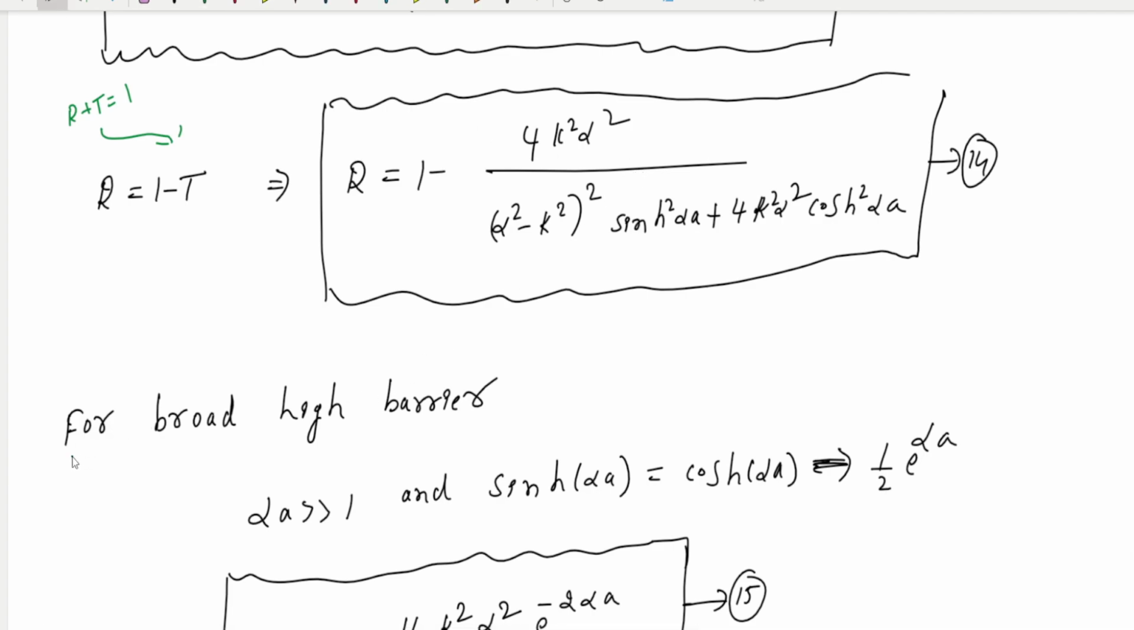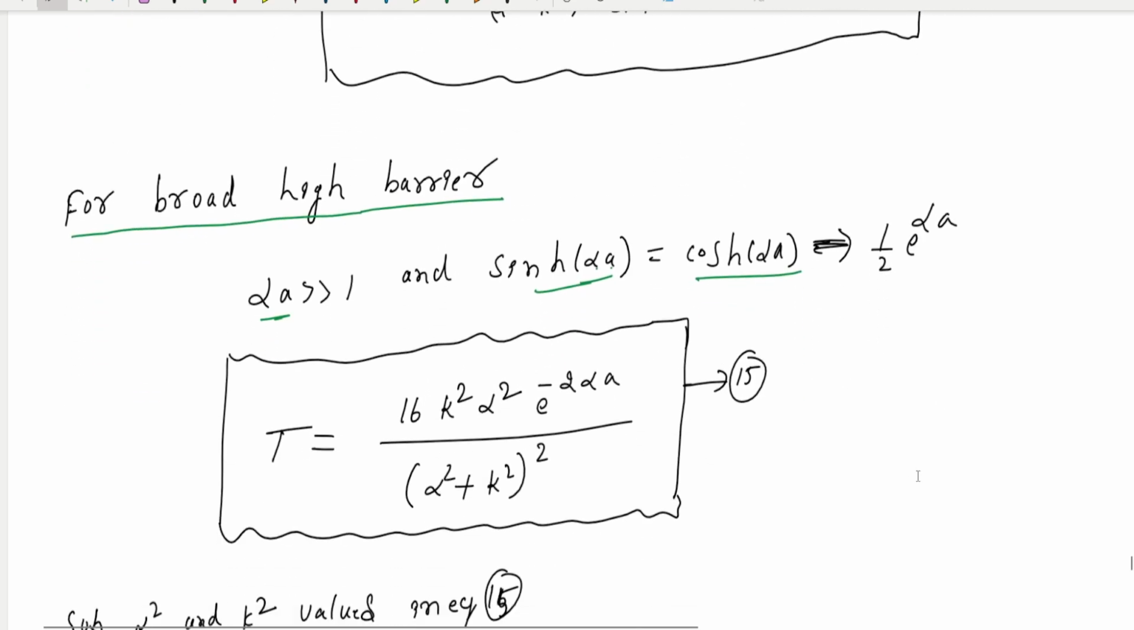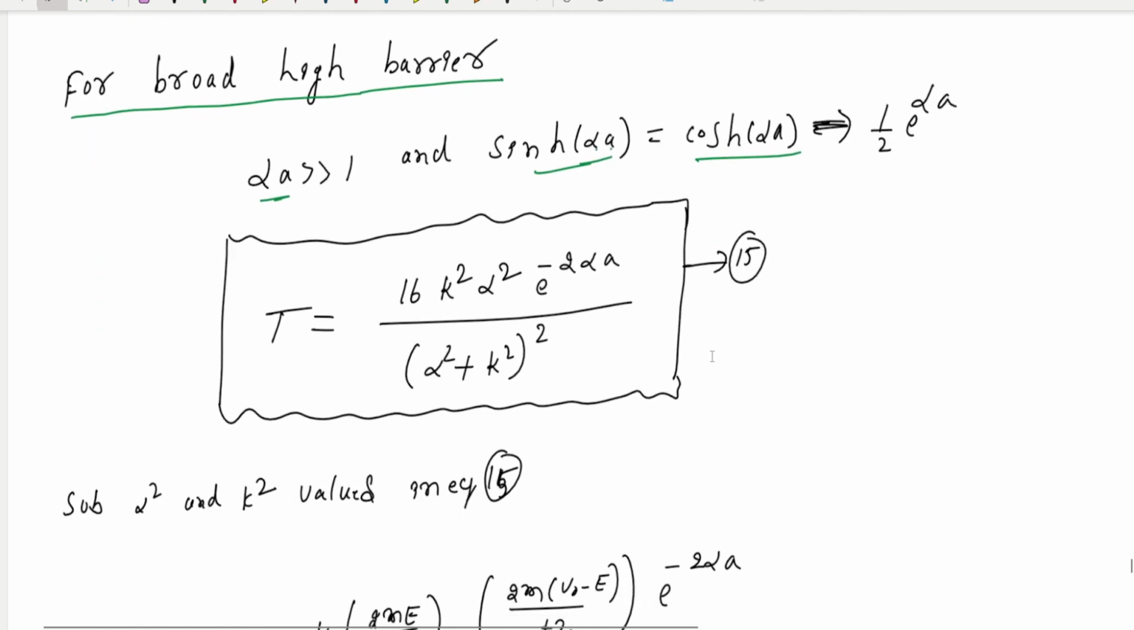For example, if a broad, high barrier is there, then alpha a is greater than 1. Therefore, the sinh term tends to 1 divided by 2 e power alpha a, and likewise the cosh term, where in place of x, alpha a is there. If we substitute this in place of the sinh alpha a term, 1 divided by 2, then you can get the value. This is equation number 15, the final equation.